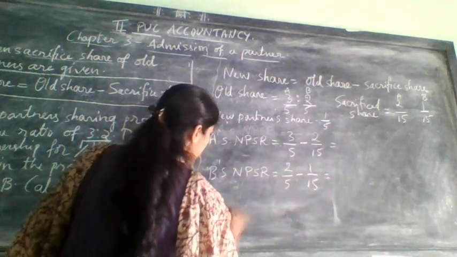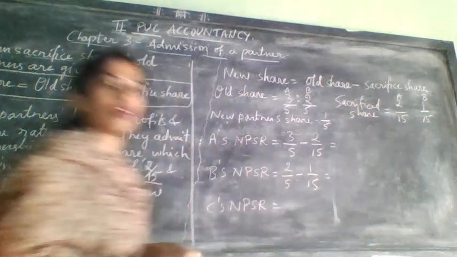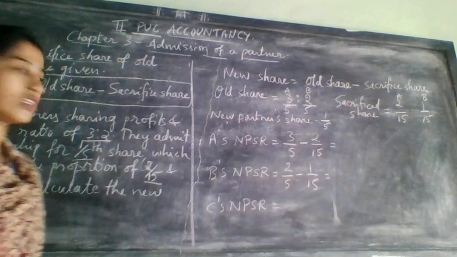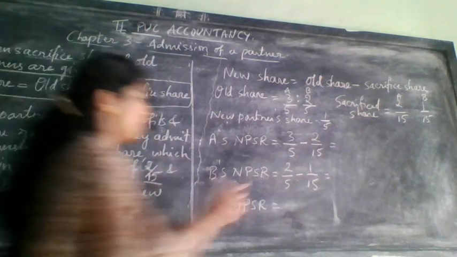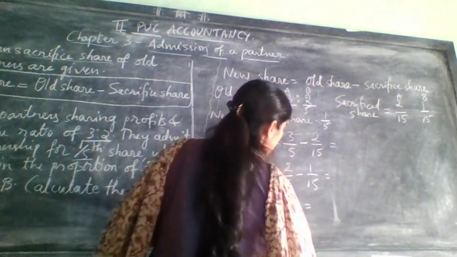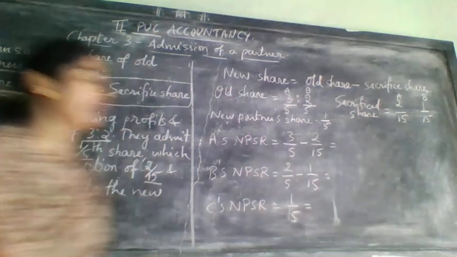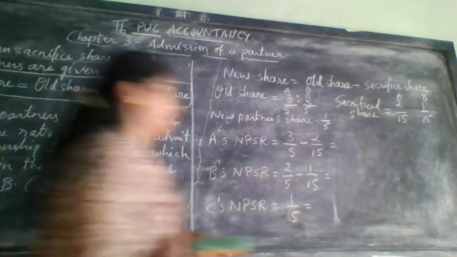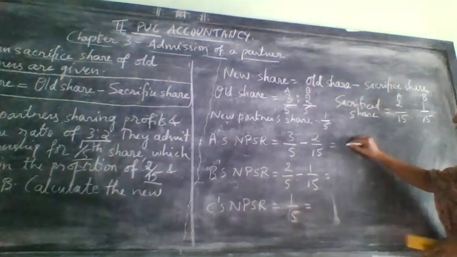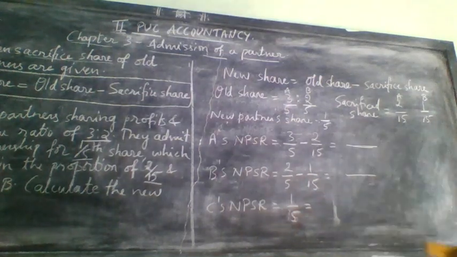Next, C's NPSR is equal to, he is not having any sacrifice ratio because he is not an old partner. For him we need to take his share only, and this we need to convert into the common denominator that A and B are having. Okay, so here again for subtraction, the same rule we followed in sacrifice ratio.